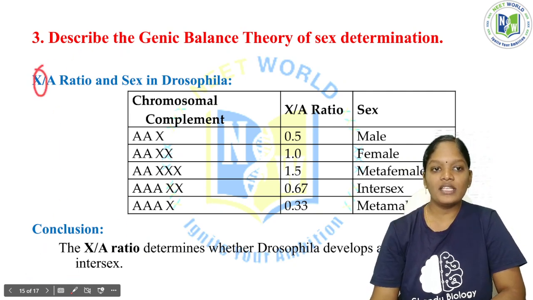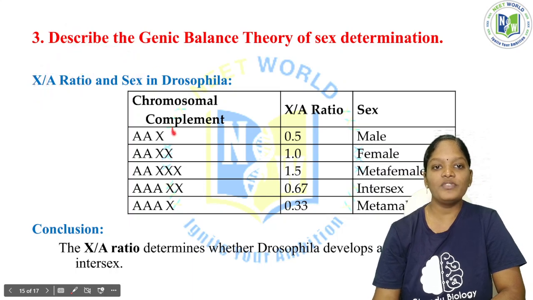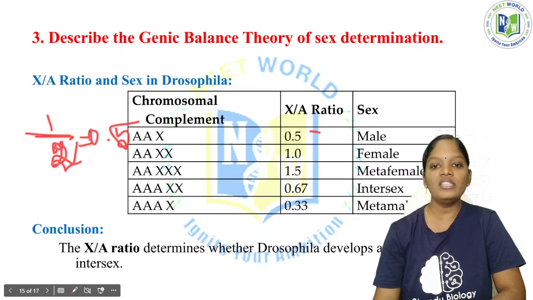see, X is the sex chromosome and A means autosomes, the X by A ratio. How is this ratio going to affect the sex in Drosophila? See, the chromosomal complement is AAX, so the X by A ratio is 1 by 2, because 1X divided by 2A. 1 by 2 is equal to 0.5. If it is 0.5, we can say it is a male.